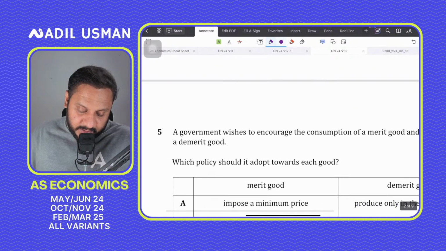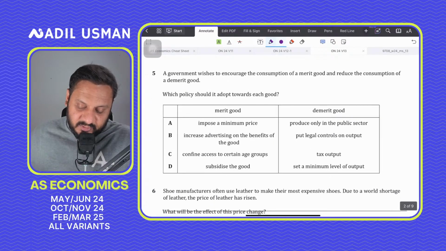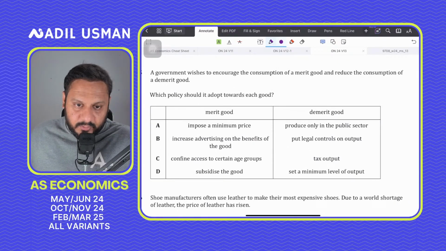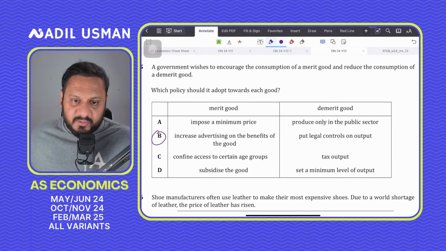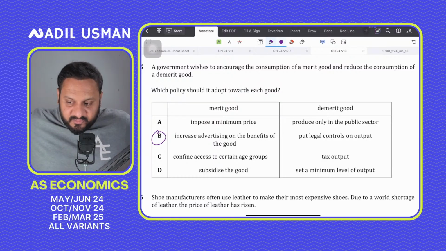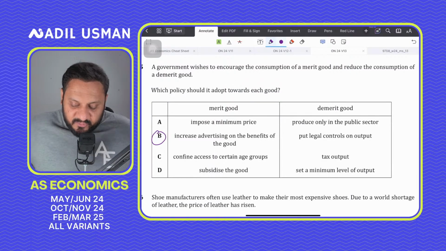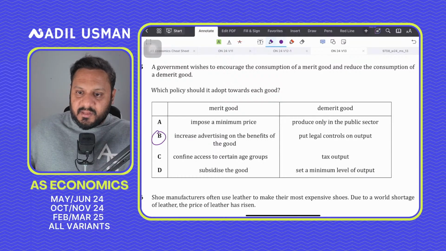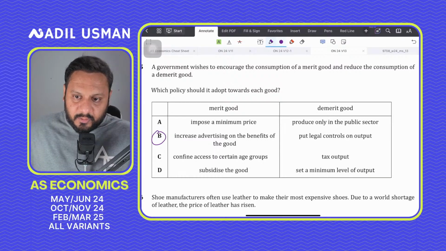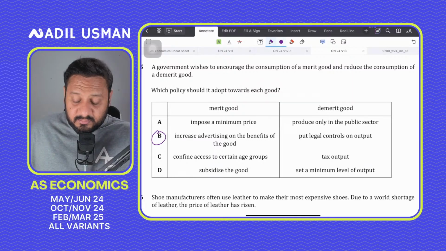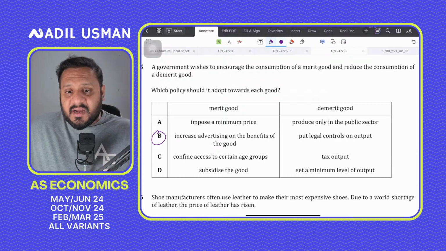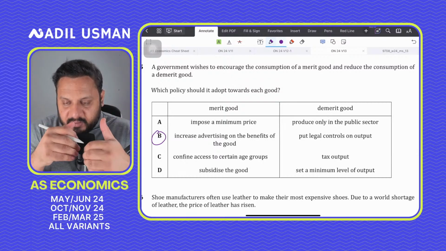Question number 5, a government wishes to encourage the consumption of a merit good and reduce the consumption of a demerit good. So what policy option would the government adopt? The correct answer should be B for boy, increasing the advertising on the benefits of the good, because this would provide more information and information failure would be addressed. And for demerit goods, put legal controls on output, probably put taxes, that would reduce consumption. Demerit goods are overconsumed, so you need to put legal controls.